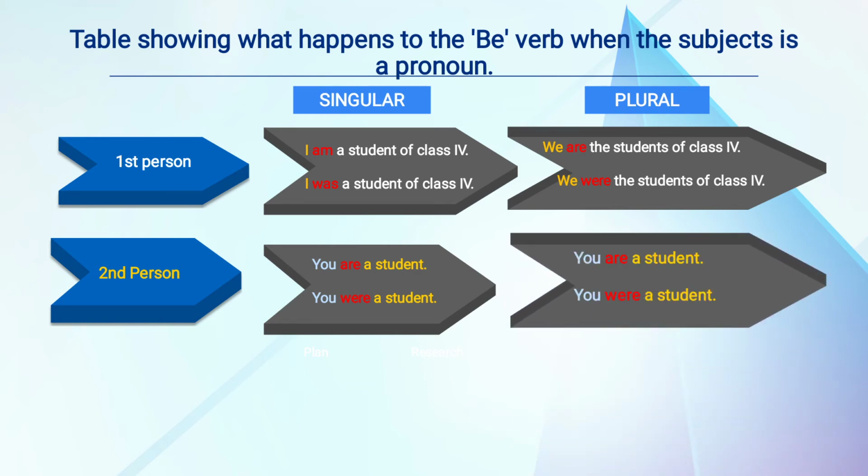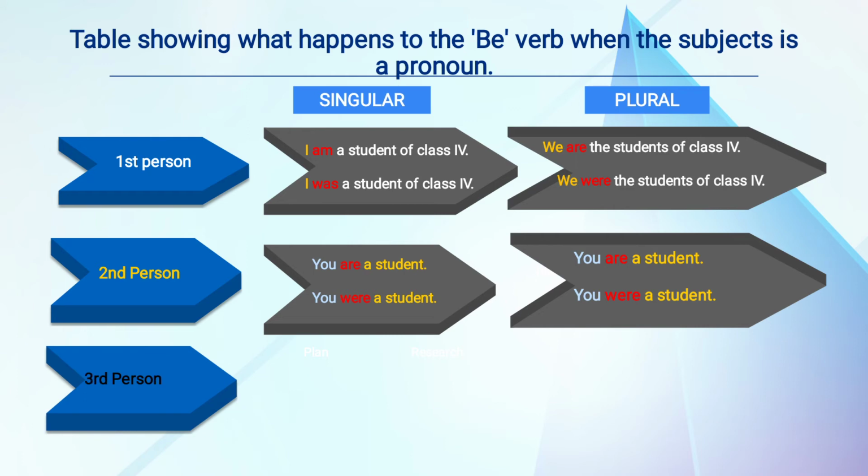Second person plural, you are a student. Again, second person plural, it is you. So, in second person, both singular and plural use you. Okay. So, when we are talking about present tense, it will be you are a student. When we are talking about past tense, it will be you were a student.